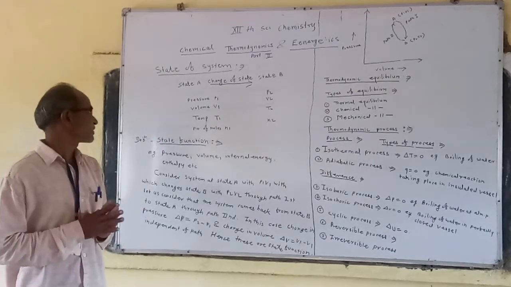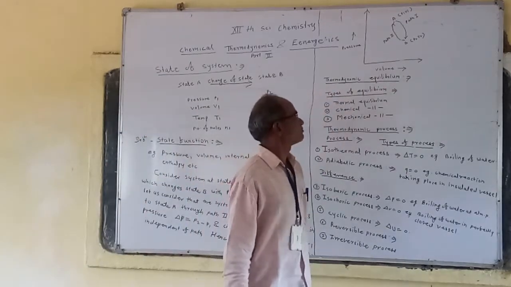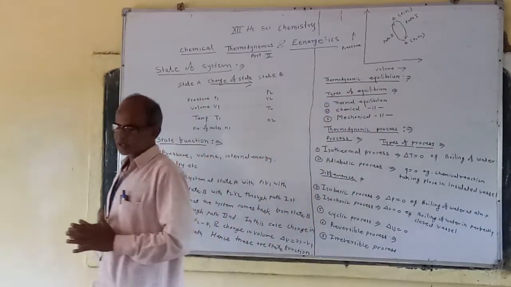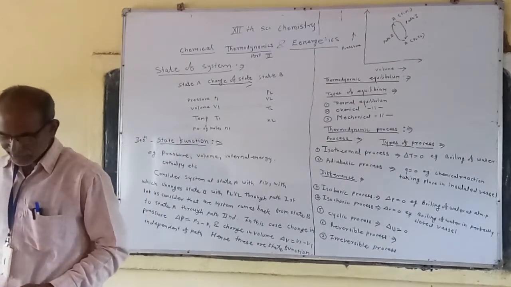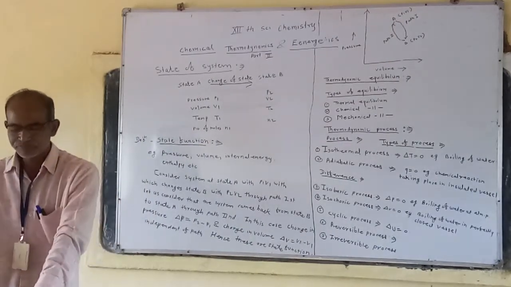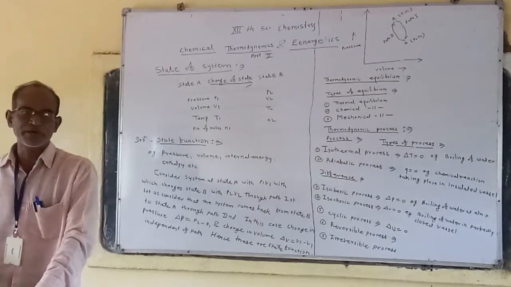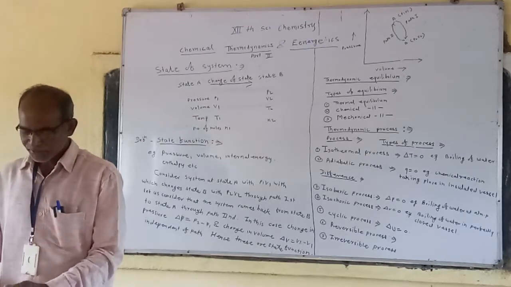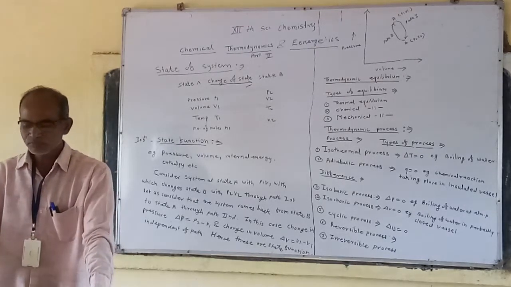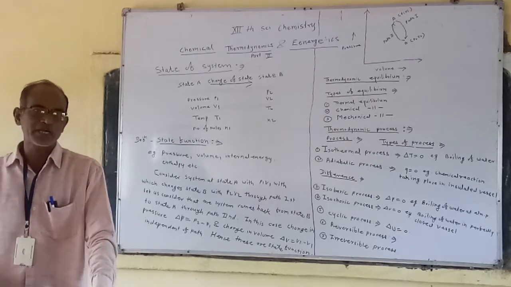Now the next point, that is thermodynamic equilibrium. What is thermodynamic equilibrium? A system is said to be in thermodynamic equilibrium if its macroscopic properties like temperature, pressure, volume and concentration do not change with respect to time.